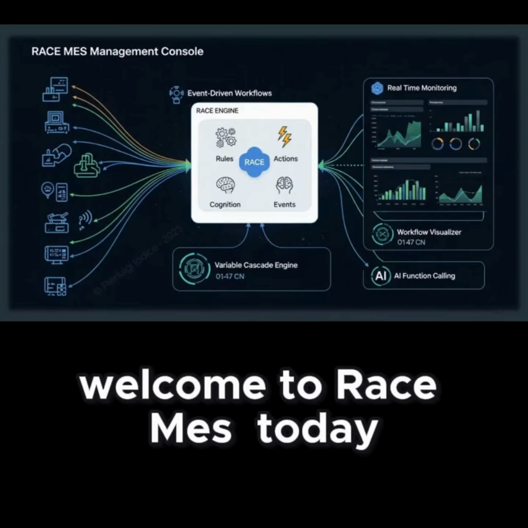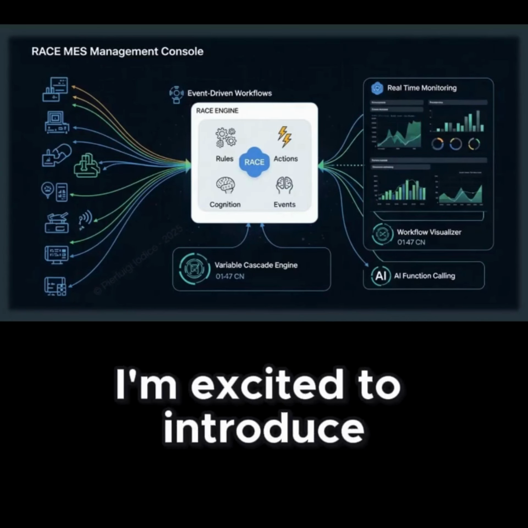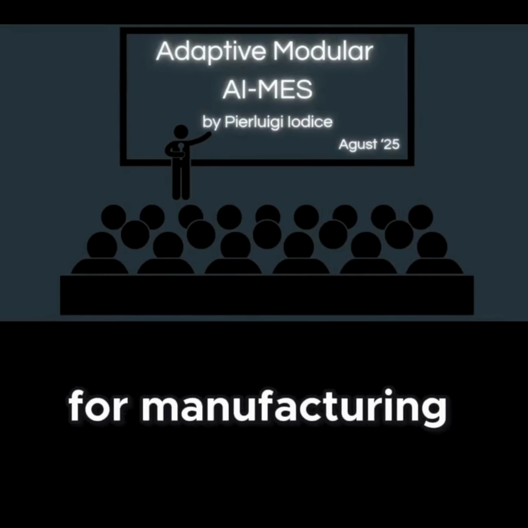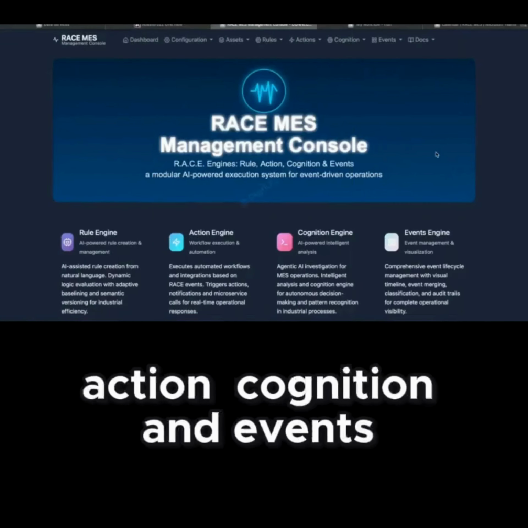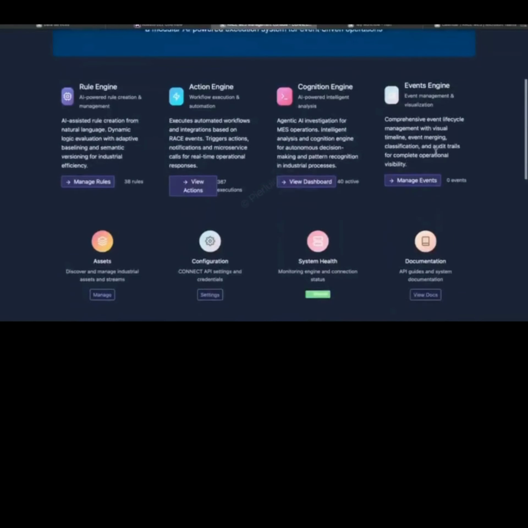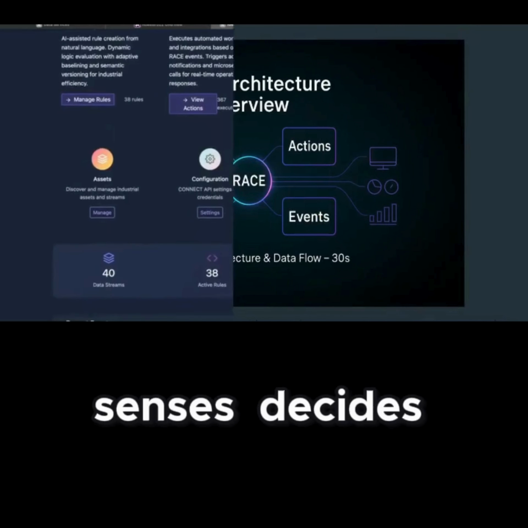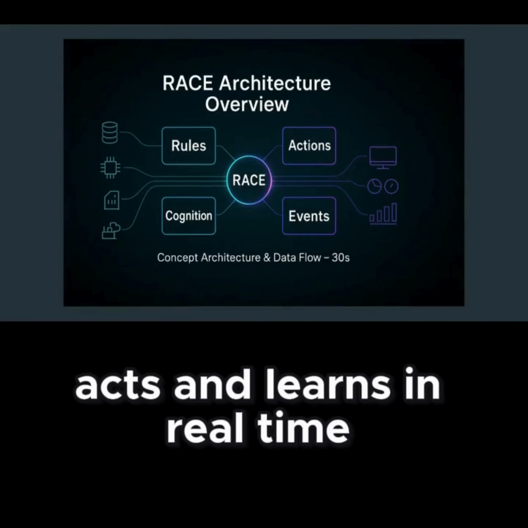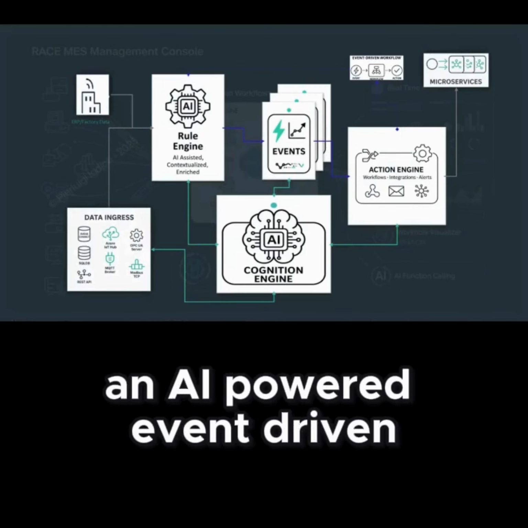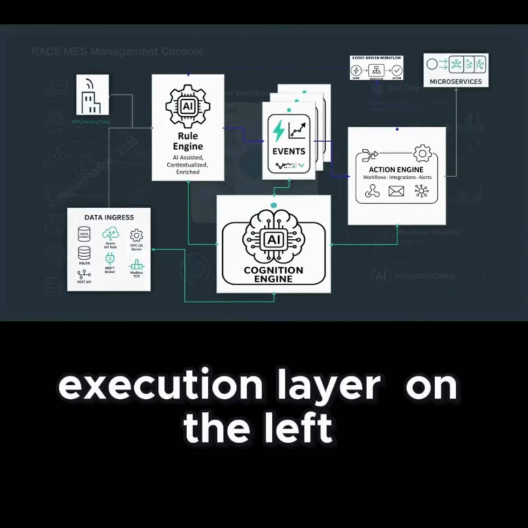Welcome to Race MES. Today, I'm excited to introduce you to our AI-first execution layer for manufacturing, which encompasses rule, action, cognition, and events. This innovative system senses, decides, acts, and learns in real time. This is RACE, an AI-powered, event-driven execution layer.